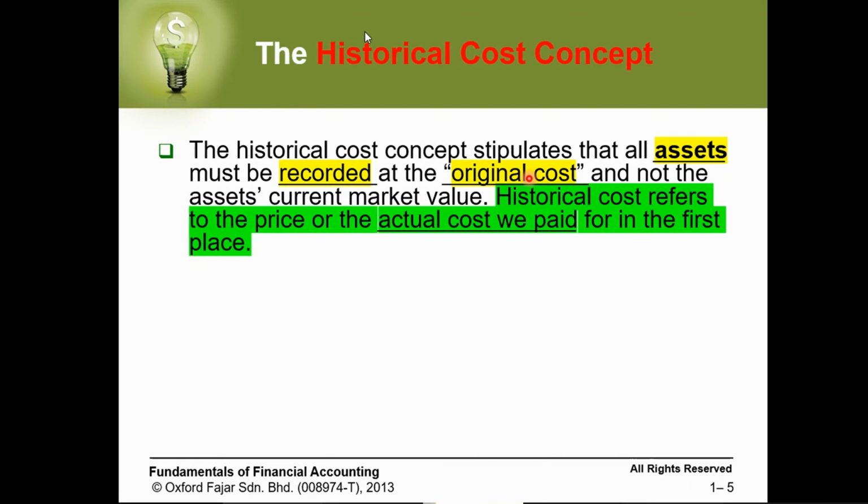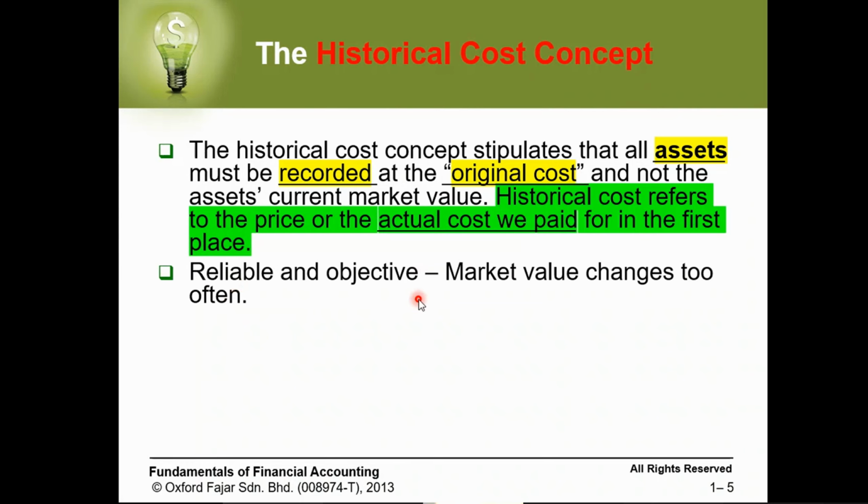So again, let me repeat. The historical cost means that all assets must be recorded at the original cost, and not the asset's current market value. Historical cost refers to the price or the actual cost we paid in the first place, the amount of money we paid in the beginning to own the asset.